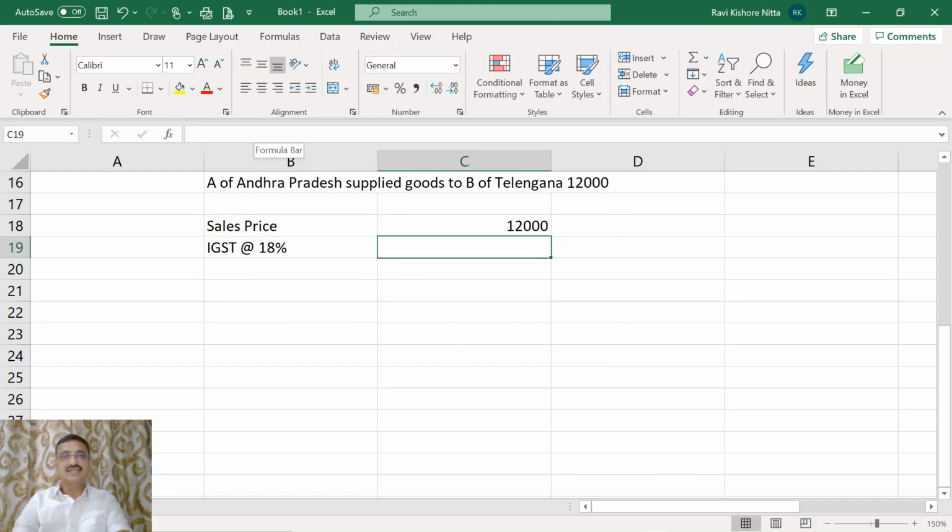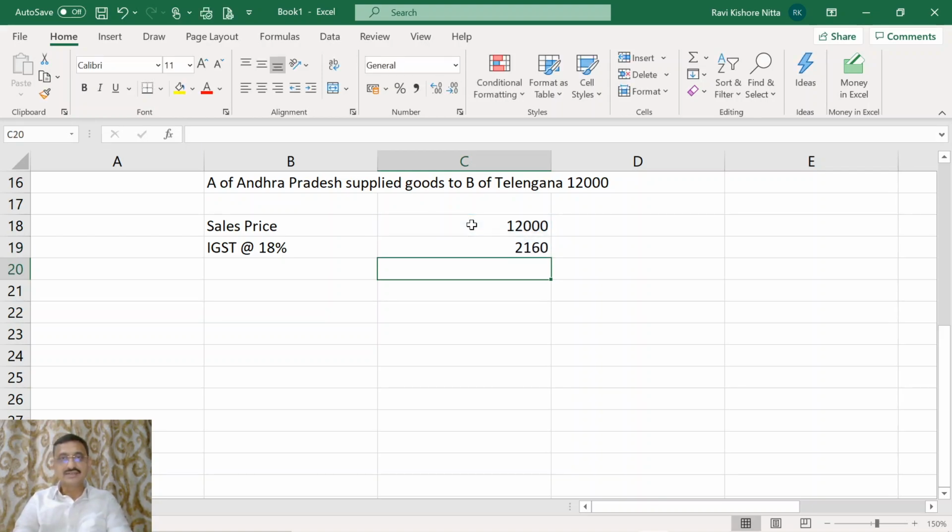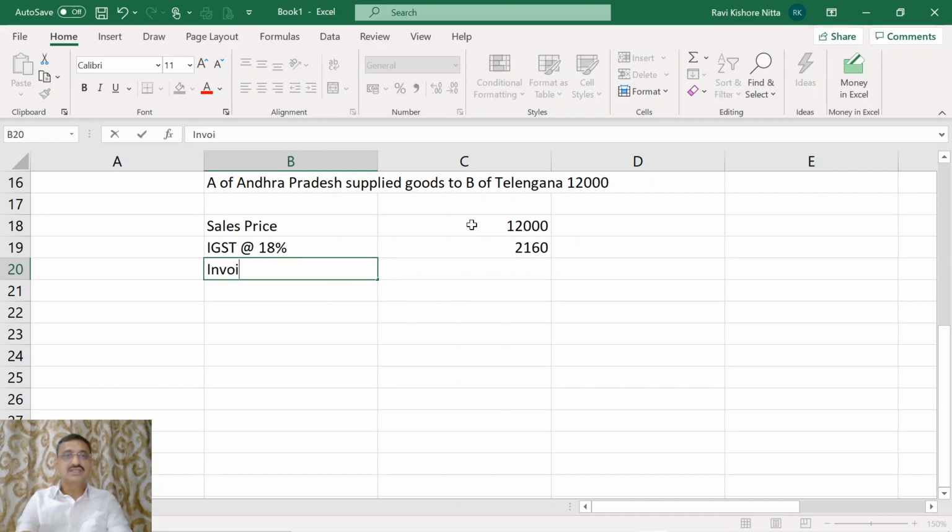So what is the IGST amount? IGST amount is 12,000 into 18%, that is 0.18. It will be 2,160. So what is the invoice price?